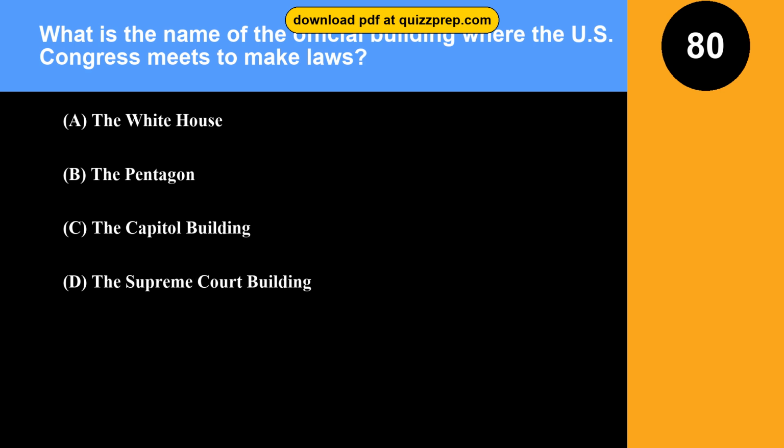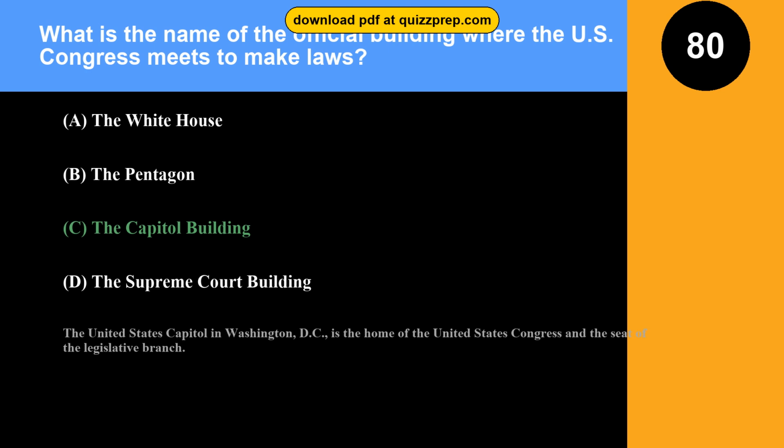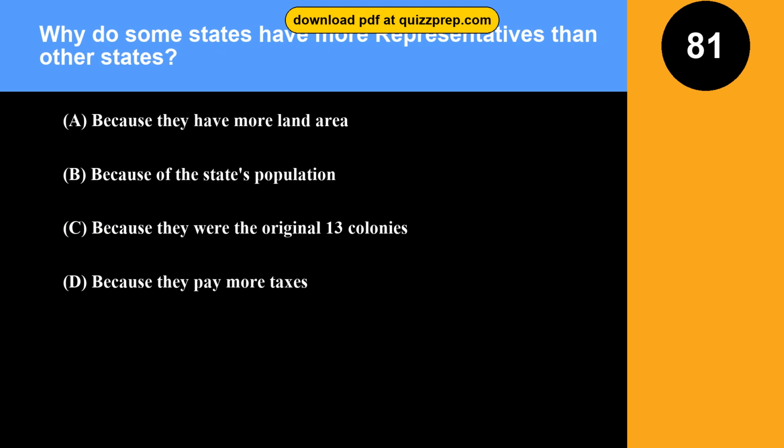Question 80. What is the name of the official building where the U.S. Congress meets to make laws? Option A, the White House. Option B, the Pentagon. Option C, the Capitol Building. Option D, the Supreme Court Building. The correct answer is option C, the Capitol Building. The United States Capitol in Washington, D.C., is the home of the United States Congress and the seat of the legislative branch.